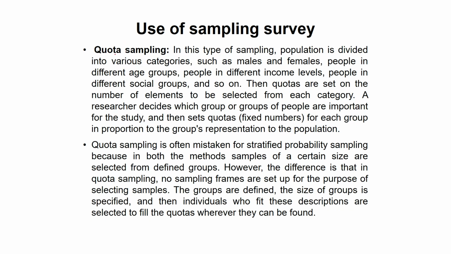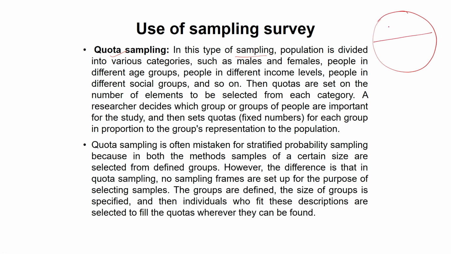Now then there comes quota sampling. What is quota sampling? See, quota sampling is not like stratified sampling, though sometimes people confuse quota sampling with stratified sampling, but it is not like this. In this type of sampling, the population is divided into various categories.